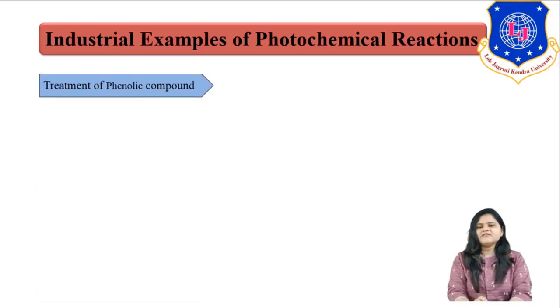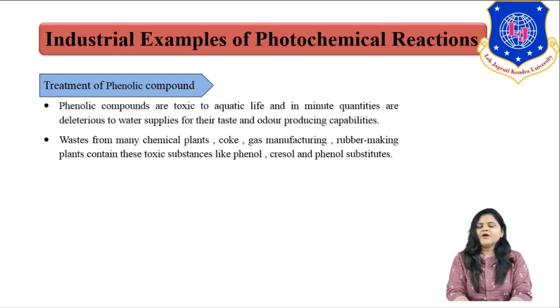Another industrial example of a photochemical reaction is treatment of phenolic compounds. As I said earlier, phenolic compounds are highly toxic in nature. Even minute quantities of these compounds are very deleterious to our aquatic life as well as our natural water resources, right? Along with this, they produce some odors and taste, right? So we need to remove the phenolic compounds from our water. Most chemical plants, such as gas manufacturing units, coke and rubber making units, contain these phenolic compounds. So the wastewater of those kinds of industries is highly toxic in nature.